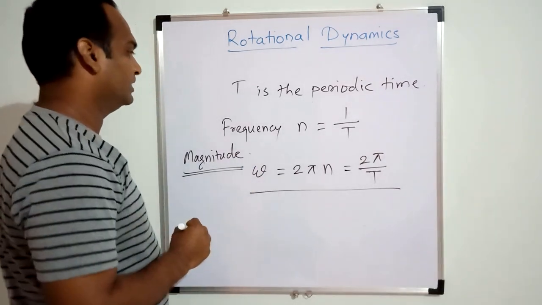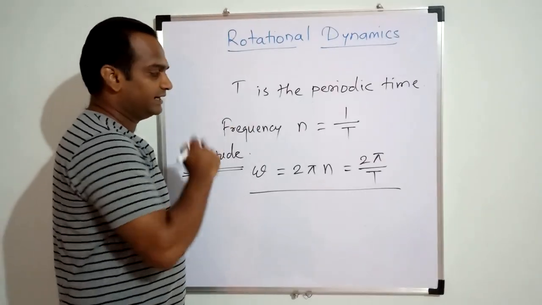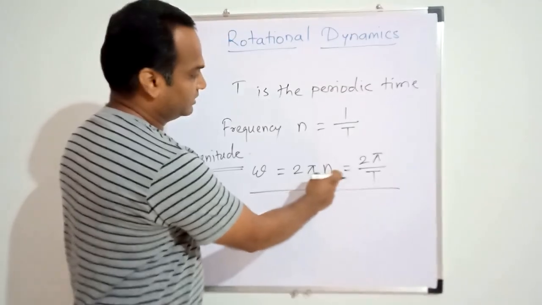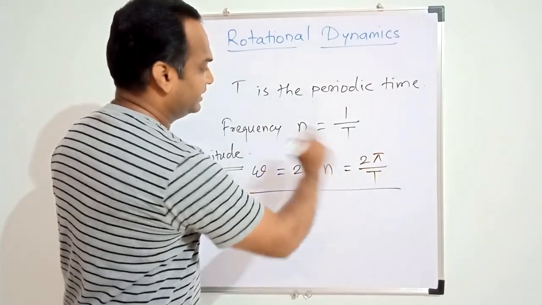The direction of omega is given by the right hand thumb rule, and the magnitude is given as 2 pi n or 2 pi by T.